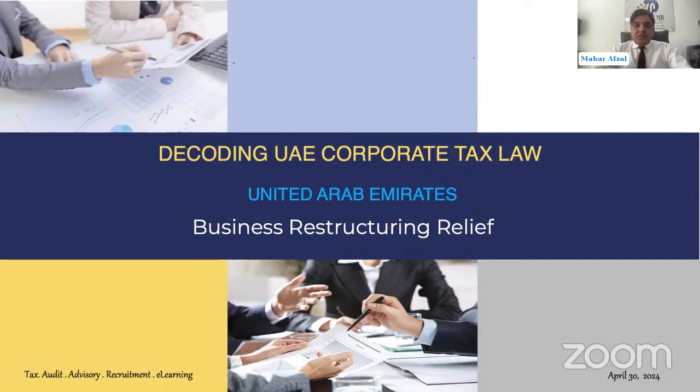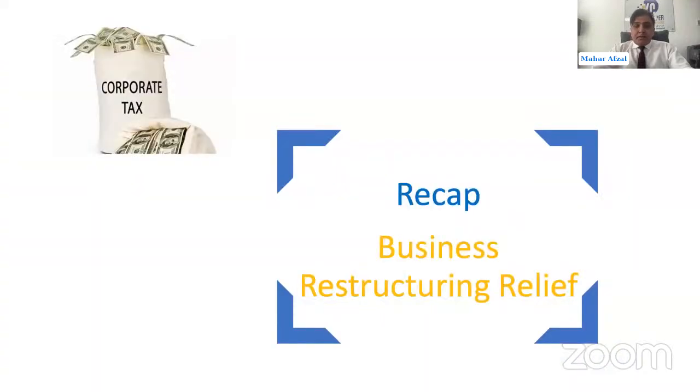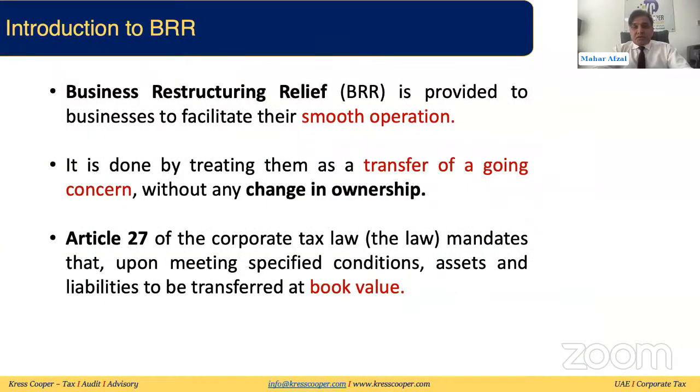Business restructuring relief, just a recap of the previous webinars. Till now, we have conducted around 56 webinars, and the last webinar discussed business restructuring relief. What is it? There are certain conditions, and if an independent part of the business is being transferred from one taxable person to another taxable person or to a potential taxable person as a result of this transfer, then the law allows that the gains and loss on this transfer will not be subject to tax, but the transfer will be at the book value.